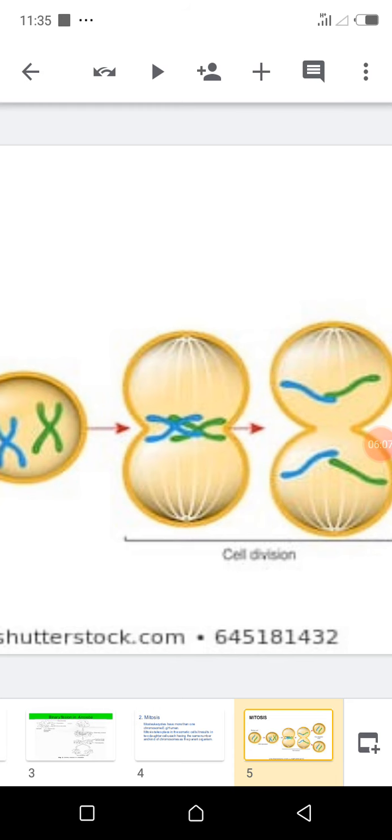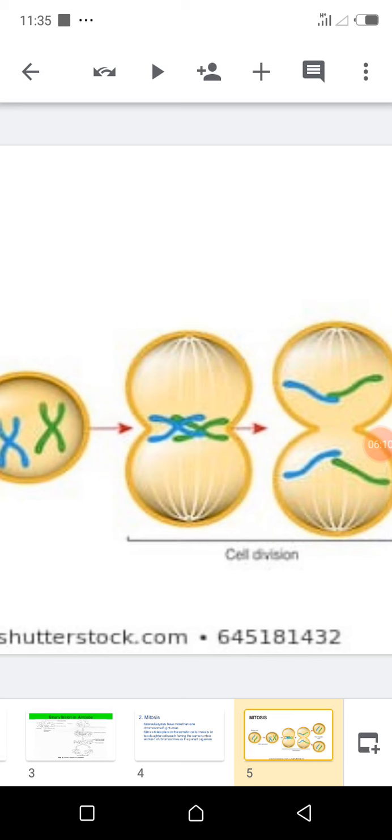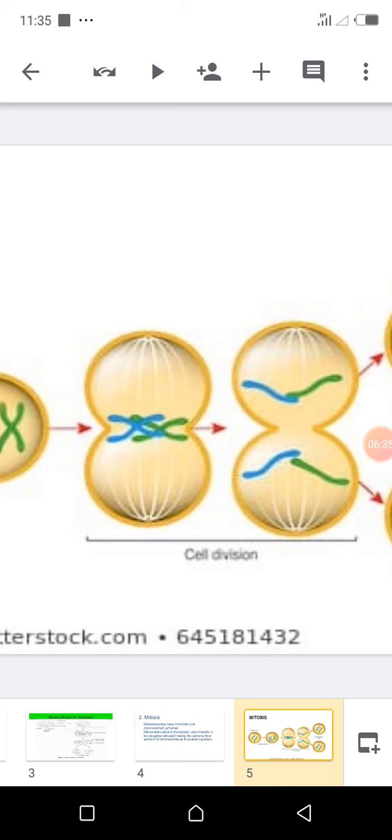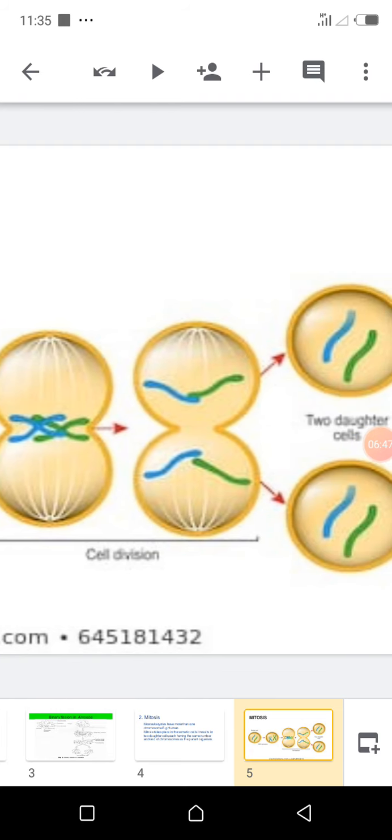And as the chromosomes are separated, it is ensured that the chromosomes of the same qualities go to different poles. One to the North Pole, the other to the South Pole. As you see here, the ones colored blue are separated. One goes to the North Pole, the other goes to the South Pole. The ones colored green, one goes to the North Pole and one goes to the South Pole. So it ensures that they have the same number and kind of chromosomes in each daughter cell after the separation.